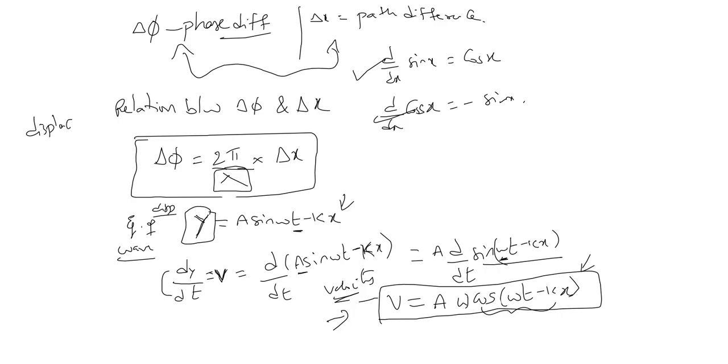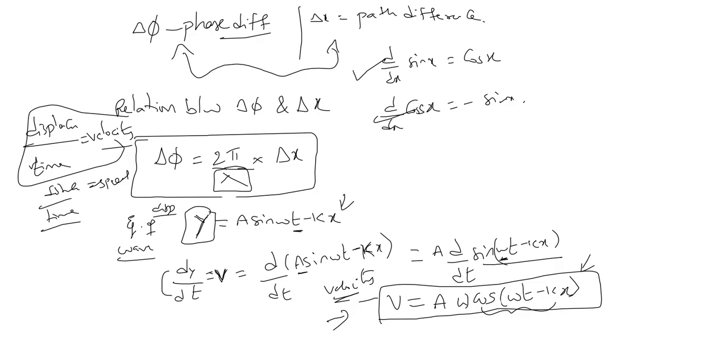Displacement by time, in physics we have a term called velocity. Speed is distance by time. Velocity is displacement by time. So if I take change in displacement by change in time, then I will get velocity. This change we can represent with d.